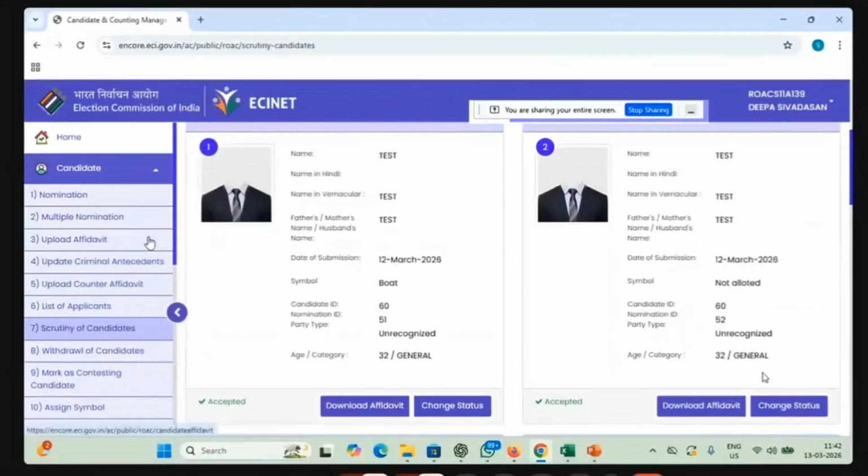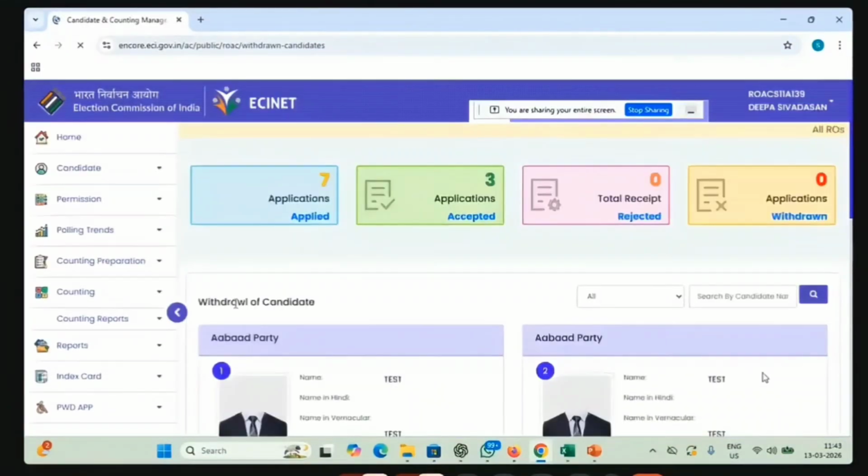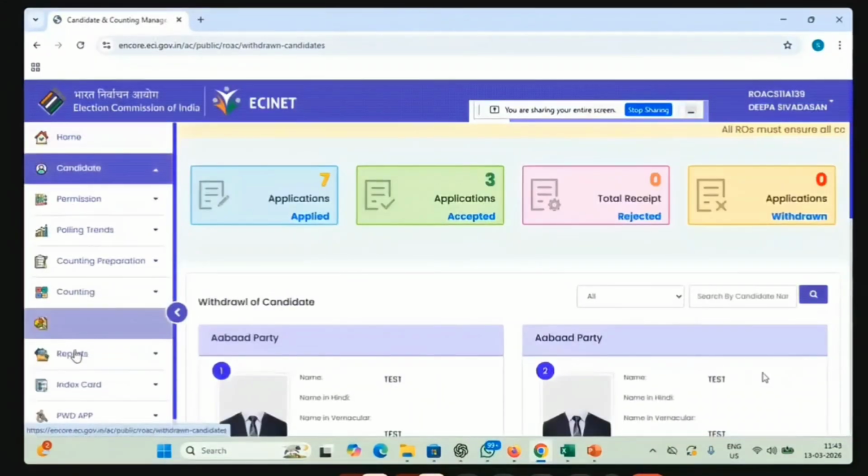After the scrutiny, the next step is, now we have a set of nominations which are accepted and rejected. For the rejected, we have nothing to worry about. That is already rejected. Now there is some time we will be giving to the candidates to withdraw the nomination. For all the accepted nominations, there will be a time frame for the candidate to withdraw the nomination. And if he is withdrawing the nomination, then we have to mark that in the withdrawal of candidate section.